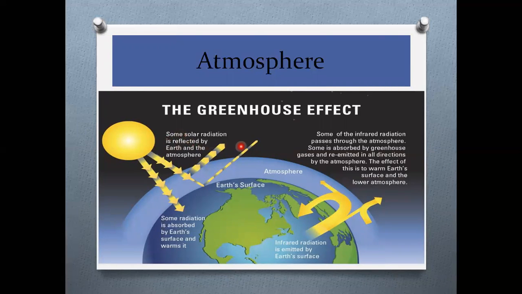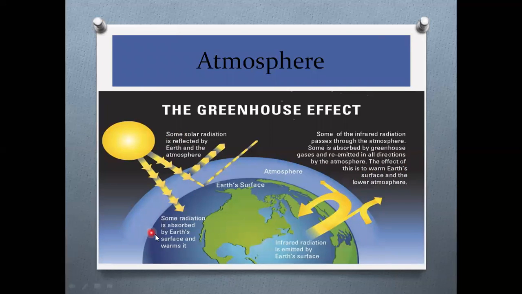Some of the solar radiation is reflected by the earth and atmosphere. First it will reflect on the atmosphere. Some infrared radiation passes through the atmosphere. Some is absorbed by the greenhouse gases and re-emitted in all directions by the atmosphere. The effect of this is to warm the earth's surface and the lower atmosphere.